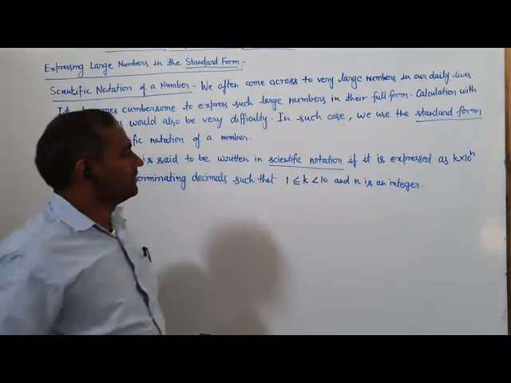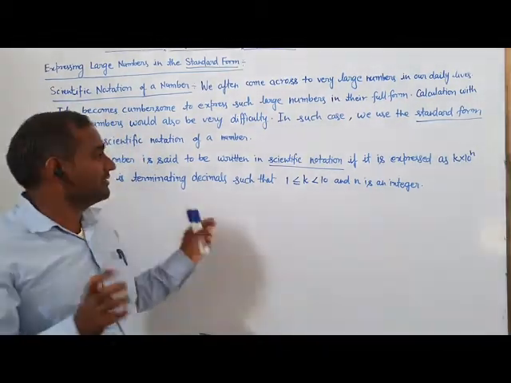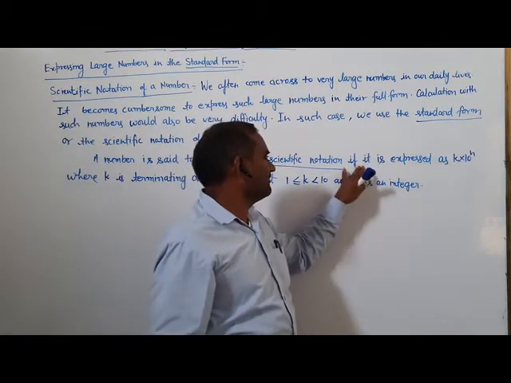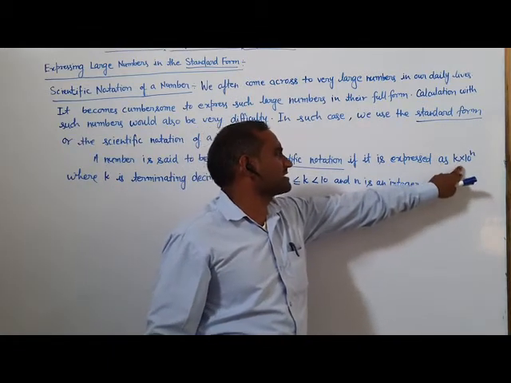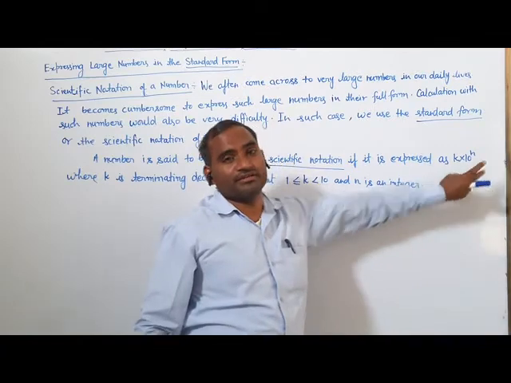How do we write a large number in standard form? If it is expressed as k into 10 raised to the power n.